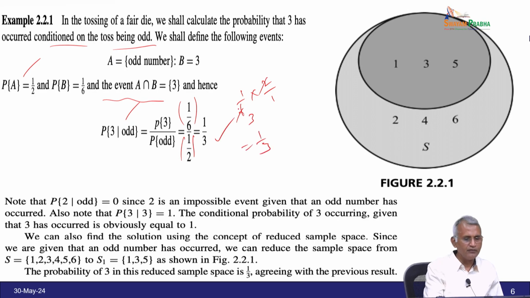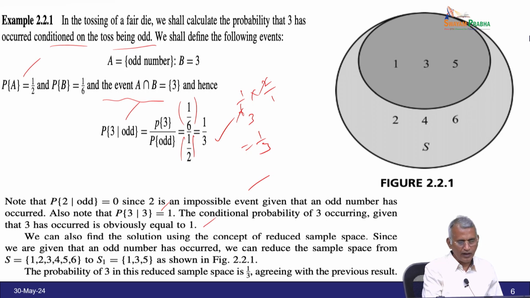So, this way we can calculate the probability of 3 over odd. Now, the probability of 2 over odd is 0, because 2 is an impossible event when an odd number has occurred. Also note that the probability of 3 over 3 is only 1. Therefore, the conditional probability of 3 occurring given that 3 has occurred is obviously equal to 1. So, this way we can understand the conditionality of one event based on another. I hope you can understand how we can work with normal probability and conditional probability.